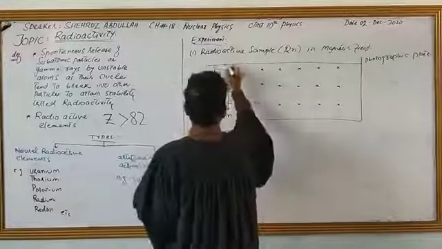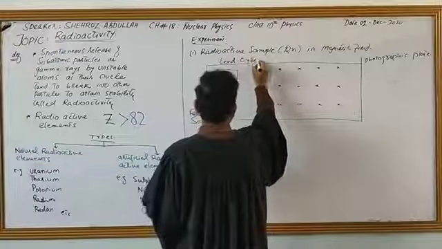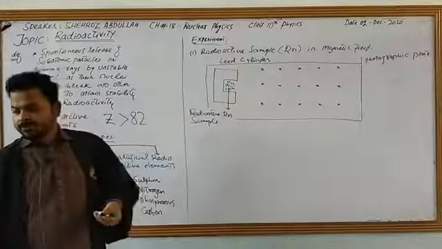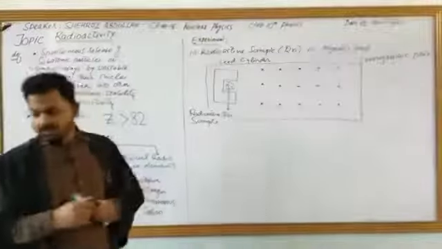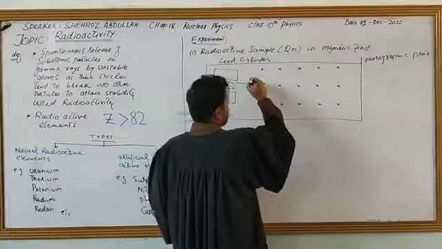And this is a lead cylinder. Now what happens? We have observed that alpha particles will move at the top over here like this.